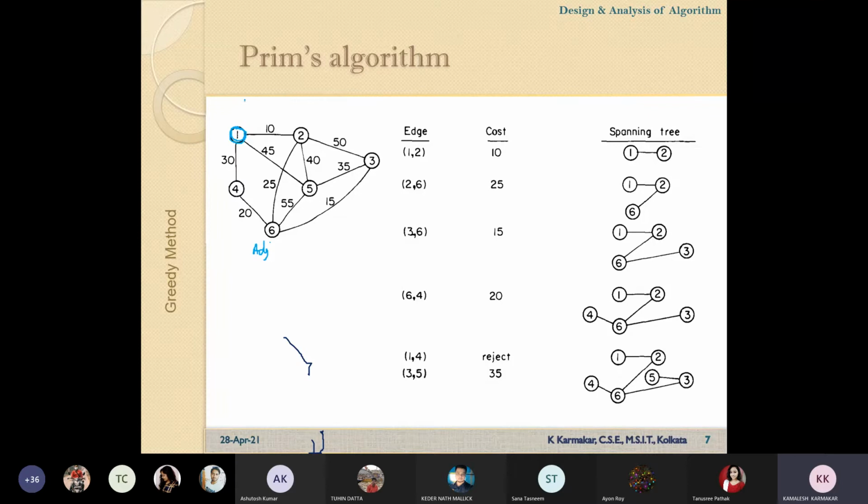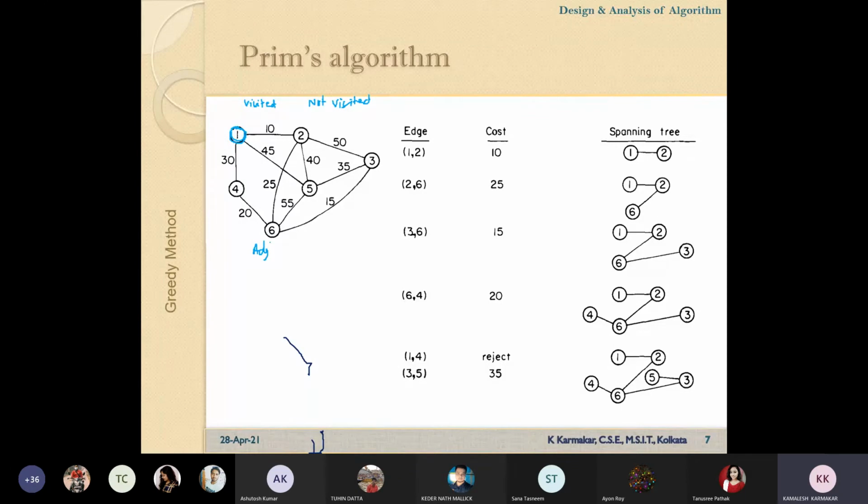One is visited, and another subset is not visited. So a set of vertices in the visited subset and the rest of the vertices in the not visited subset.